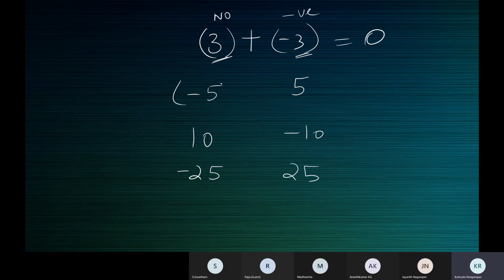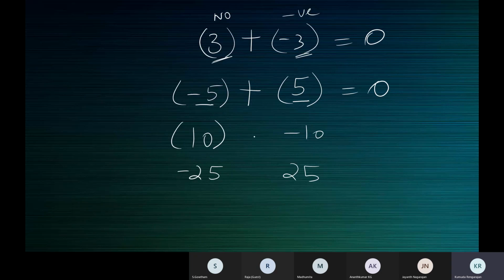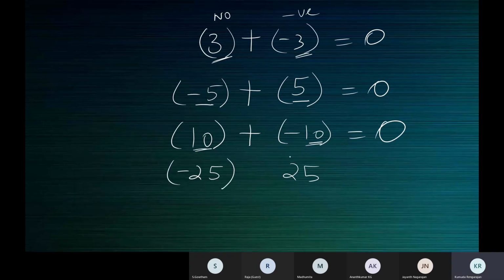See, this is the number, this is its negative. The sum of a number and its negative is 0. Again, there's a number, this is its negative. When you add these two numbers, -25 plus 25, the sum is 0.